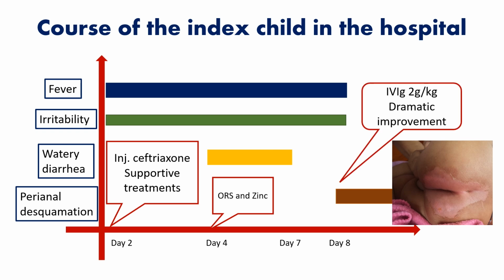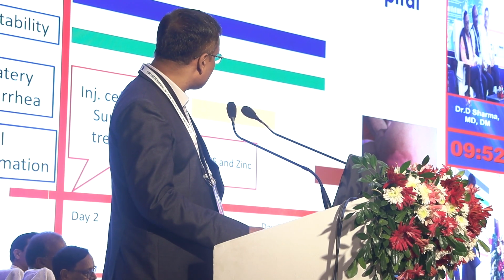So we instituted treatment with 2 gram per kg IVIG, and the child responded very well. So we can see the irritability in this index child.